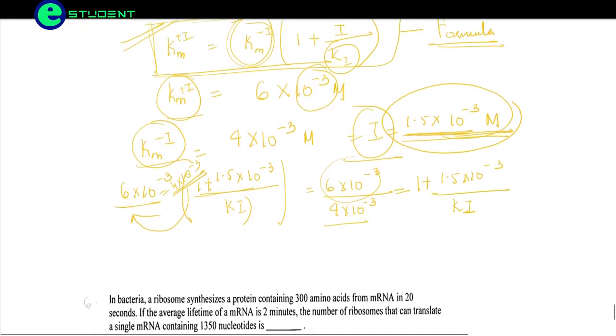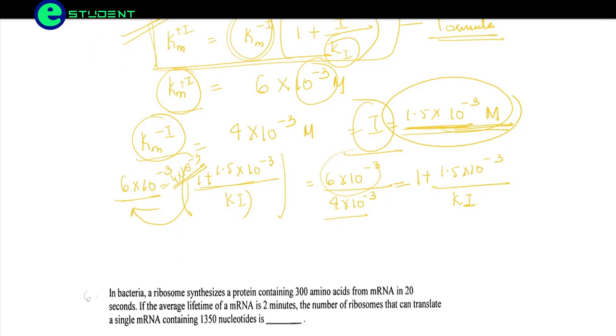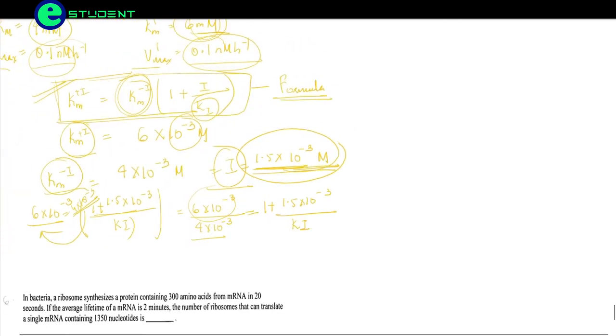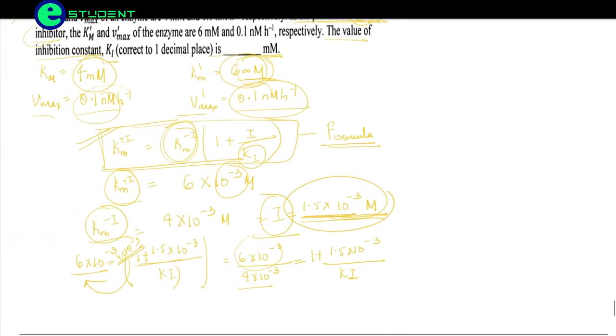So we'll be having 1.5 into 10 to the power minus 3 divided by Ki. Now friends, we are transferring this plus 1 to this side, which will become a minus 1 sign.